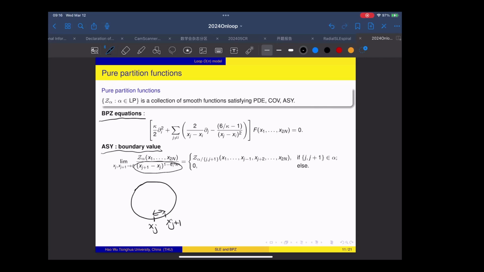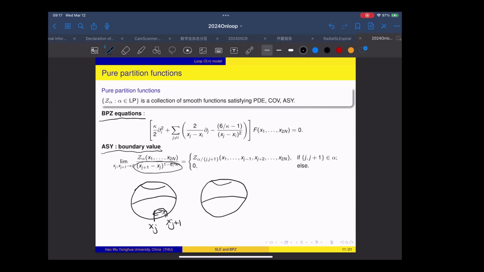So now I will explain a few words on why we choose this boundary value. Recall that our idea is to calculate the probability for the link pattern in this polygon. Suppose these two points are very close to each other, we can imagine that the probability for this picture will converge to the probability for this picture.